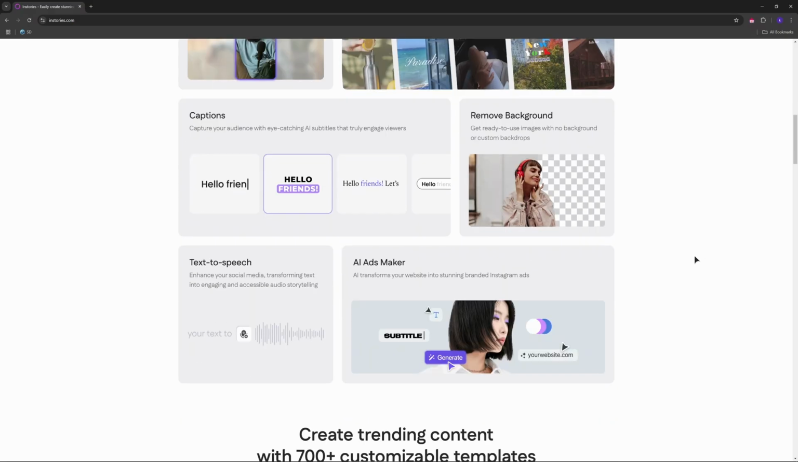Overall, InStories is great for social media creators who need fast, polished content. But the free version is limited and the premium cost may not be for everyone.